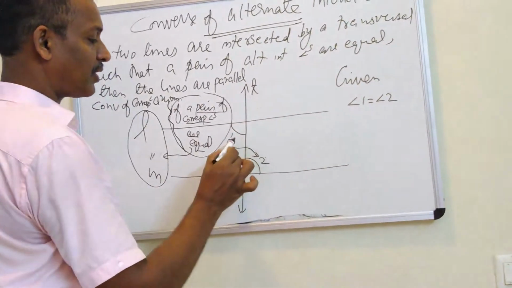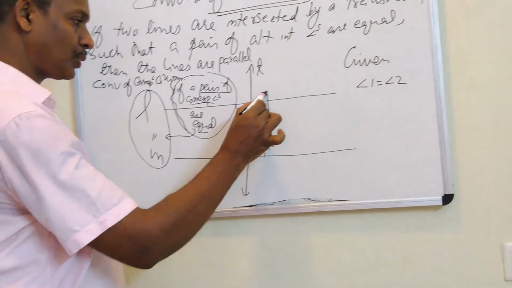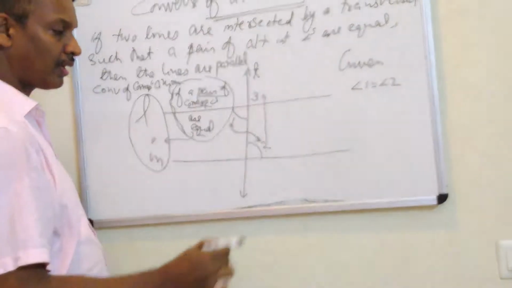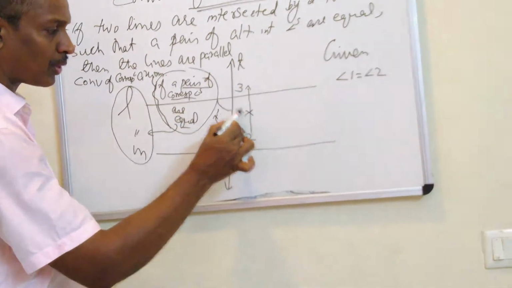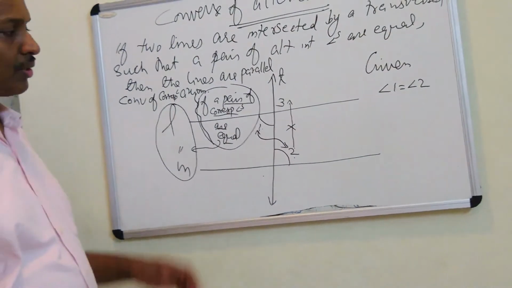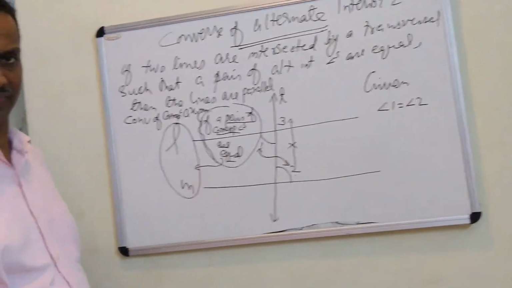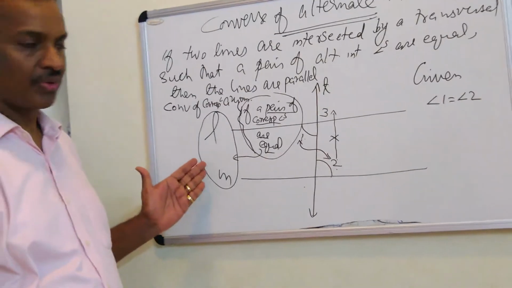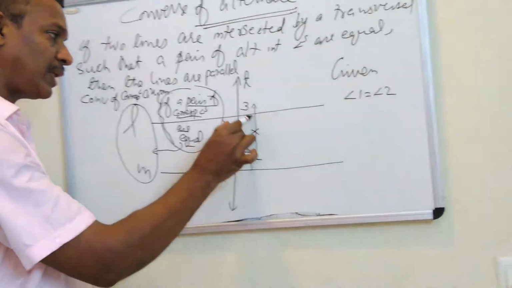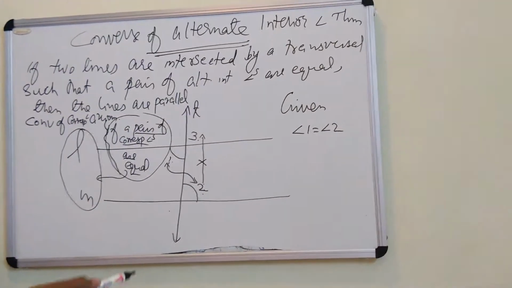We are given that already 1 and 2 are equal. I am taking the corresponding angle of 2 here, 3. Right now 2 and 3 have no connection. Even if they are corresponding angles, they are not equal right now because the lines are not given parallel. We have to reach there.